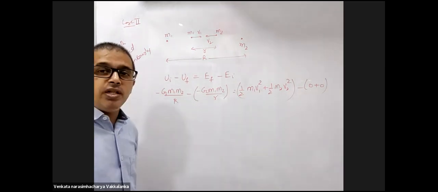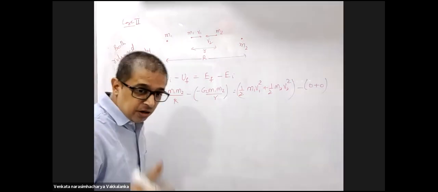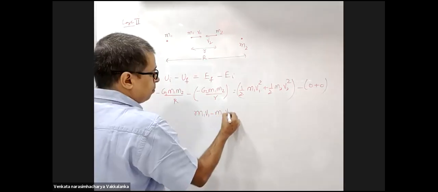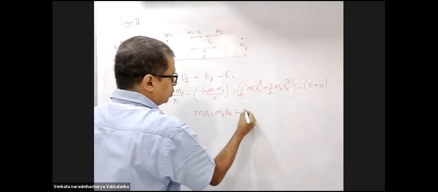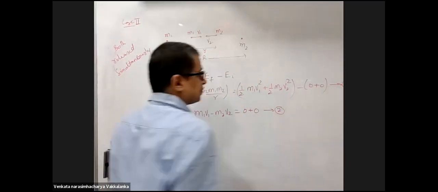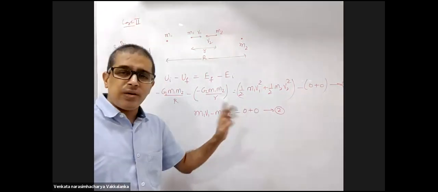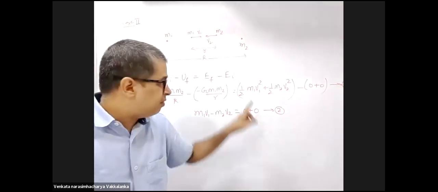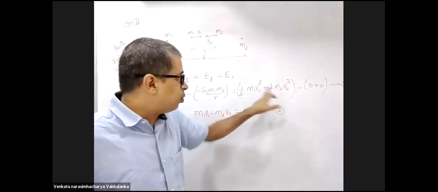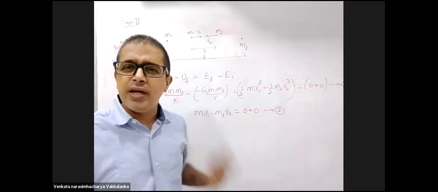I have two variables V1 and V2. I need one more equation. Conservation of linear momentum. M1 V1 minus M2 V2 is the final momentum of both. 0 plus 0 is the initial momentum of both. Not very difficult simplification. Two equations and two variables. If they give you proper ratio of M1 and M2, simplification is quite easy. M2 is 2 times M1, 4 times M1, 8 times M1. Simplification becomes very easy.